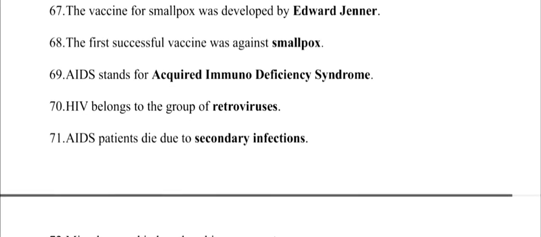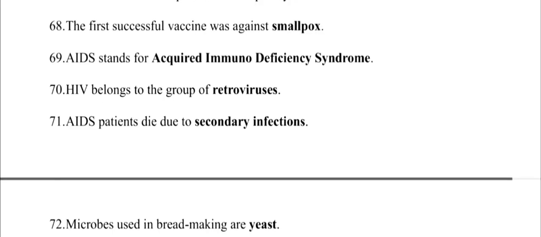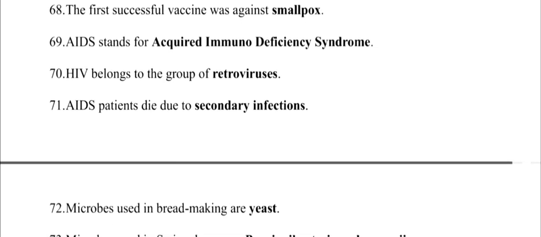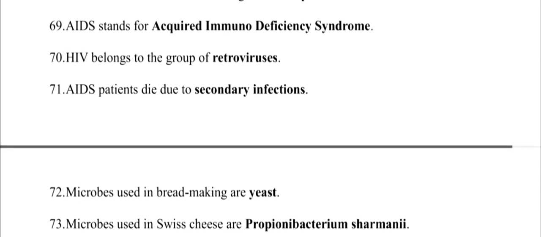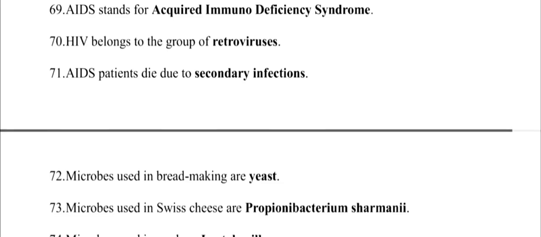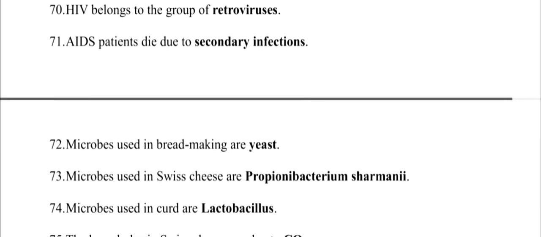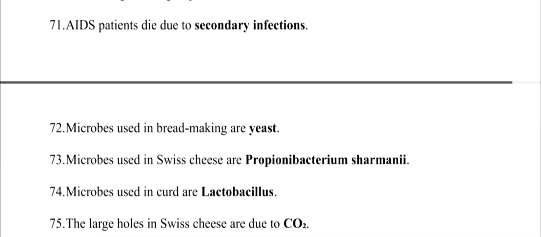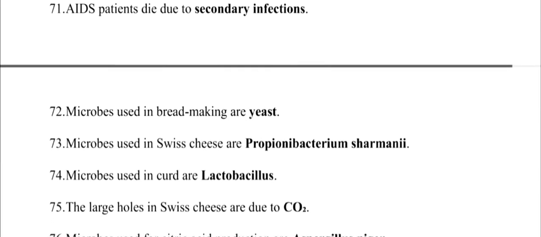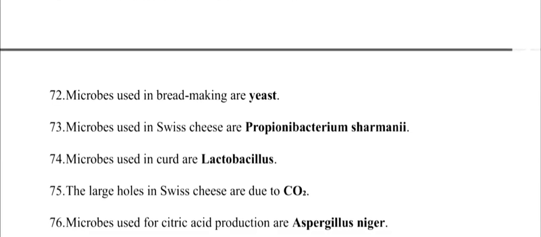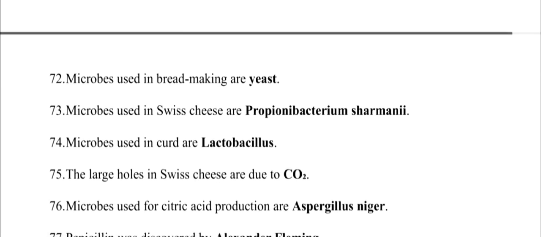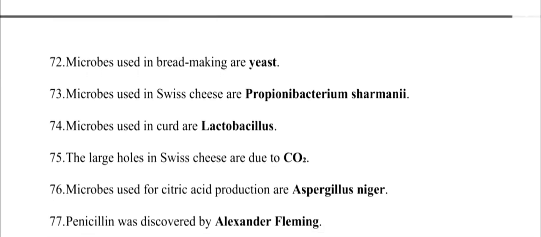71. AIDS patients die due to secondary infection. 72. Microbes used in bread making are yeast. 73. Microbes used in Swiss cheese are Propionibacterium shermanii. 74. Microbes used in curd are Lactobacillus. 75. The large holes in Swiss cheese are due to CO2. 76. Microbes used for citric acid production are Aspergillus niger.